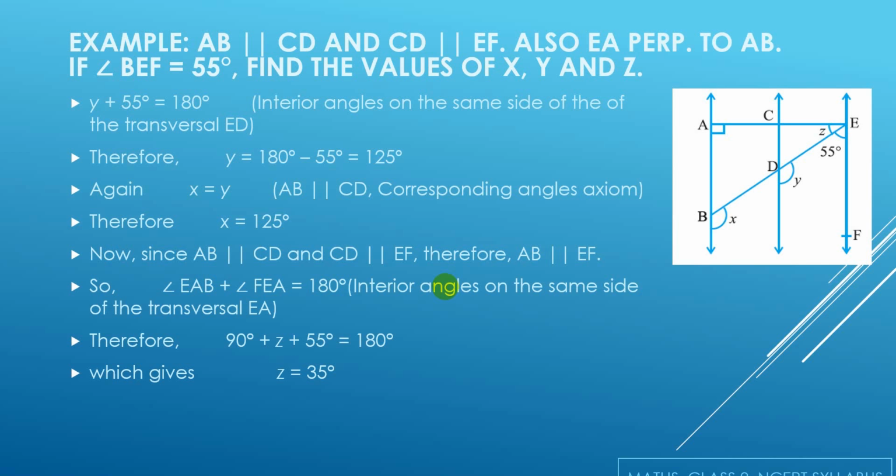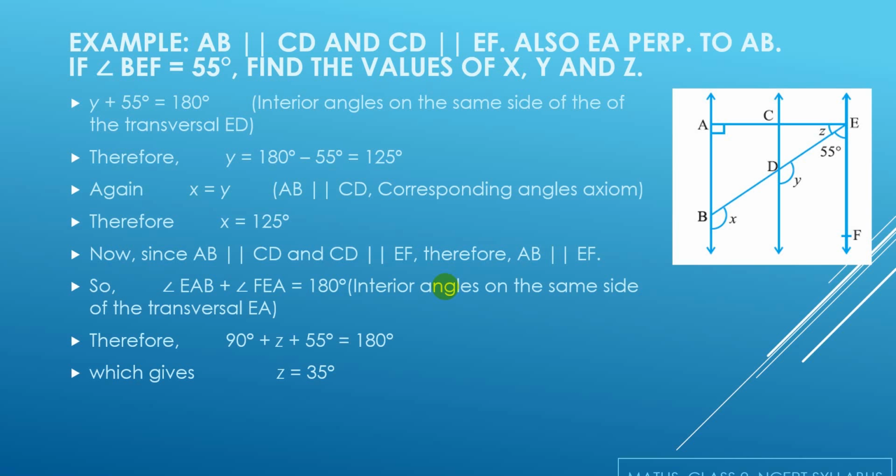So now we can say in this case angle Y and angle 55, if I sum them up, they are equal to 180 degrees because these are supplementary angles as CD is parallel to EF and DE is the transversal. So these two are the supplementary angles. Therefore, I get the value of Y as 125 degrees.